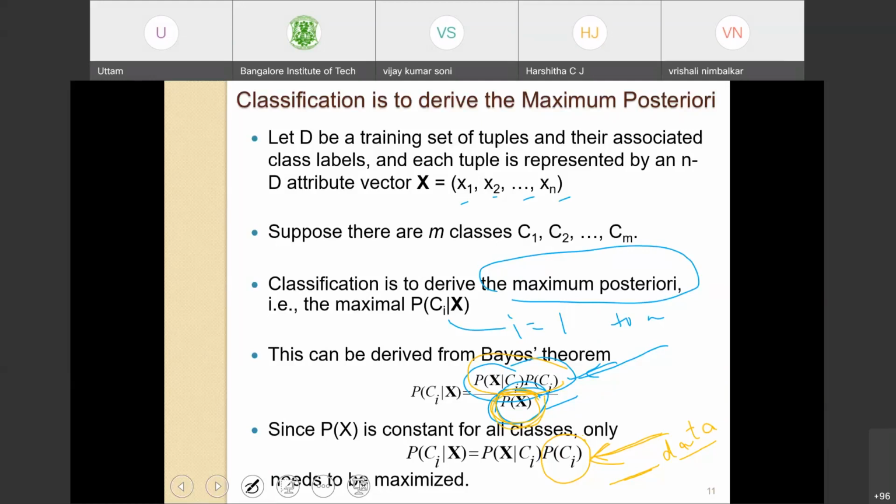We need to maximize the numerator only to see whether point x belongs to class i, j or k. For this we have to compute individual probabilities for the data point belonging to each of the classes. The second term is the prior probability; the first is the likelihood.